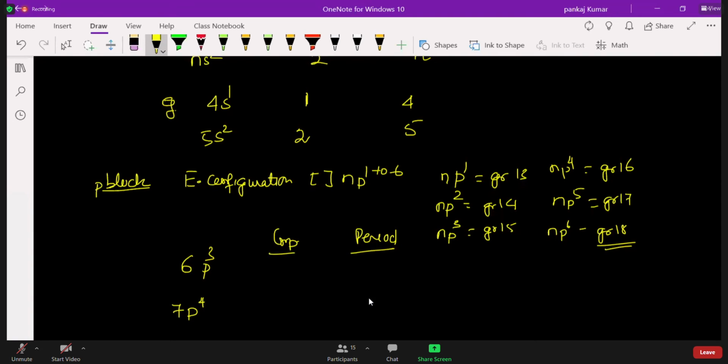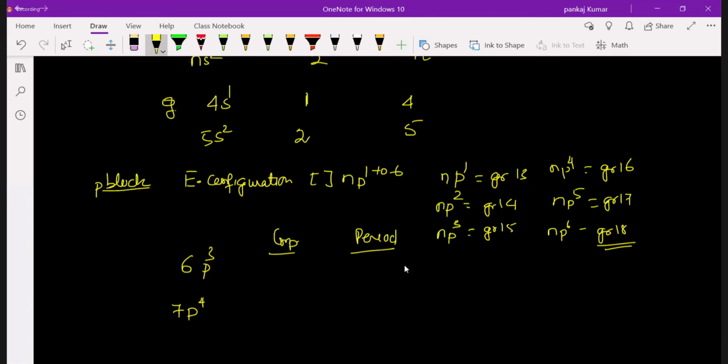7P4. Can you tell the answer? Sir, 6P3 is from group 15. So P3 means group 15. Or we can remember 12 plus 3. Always you have to add 12, or you have to remember this by heart. Why 12? Because after 12, P1, P2 and P3 start. So either you write group will be 12 plus 3 or P3 equals 15, and period will be 6. And P4 will be 12 plus 4, that will be group 16, and this will be your 7th period. Understood now? Clear? No problem?